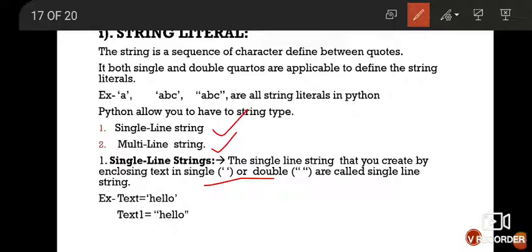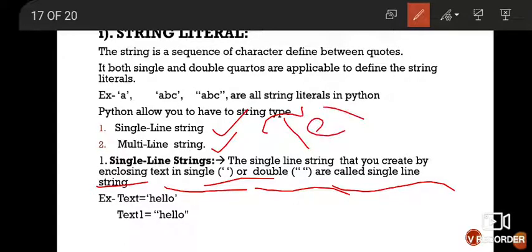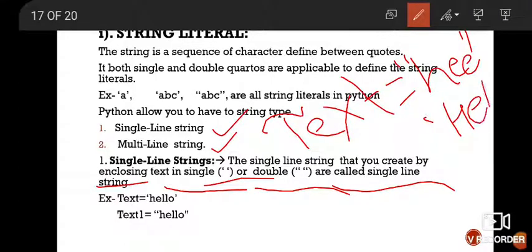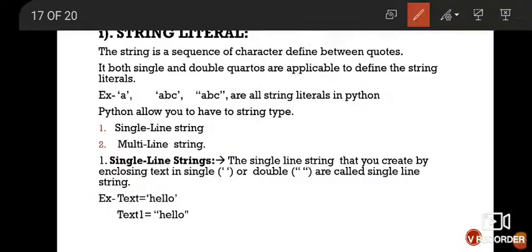A single line string that you create by enclosing a text in single quotes or double quotes is called a single line string. It means you will only write in one line, using single quotes or double quotes, but only for one line.